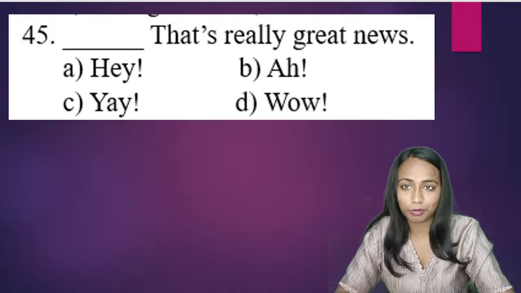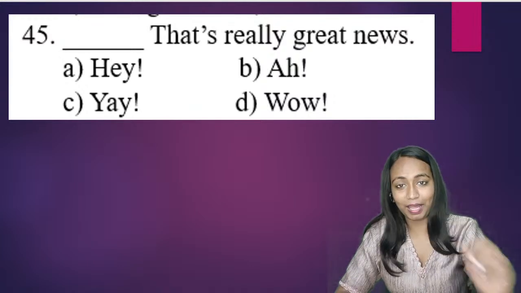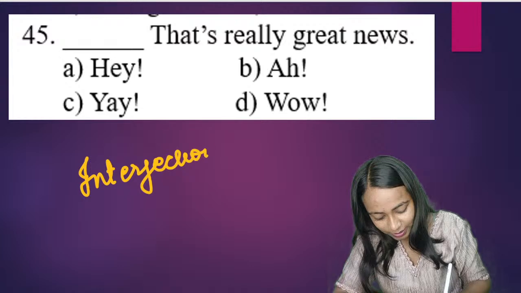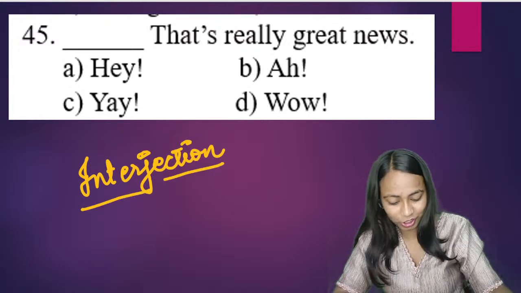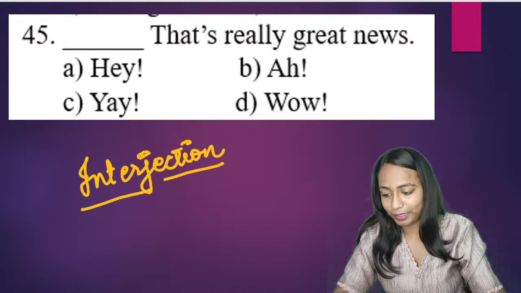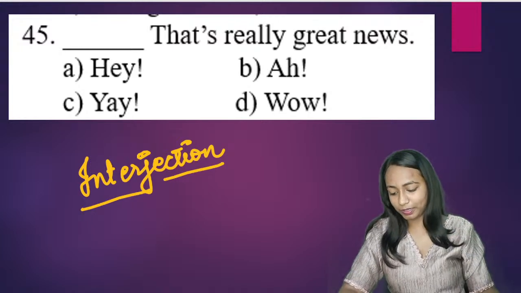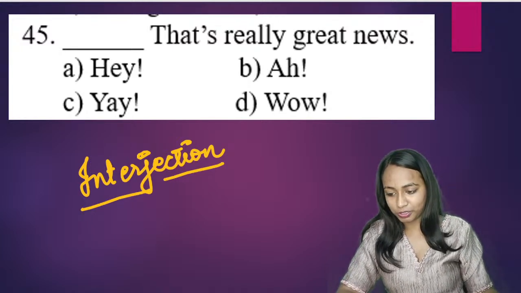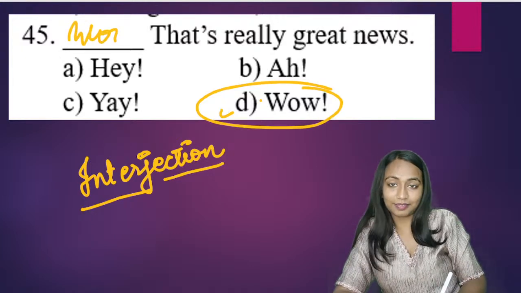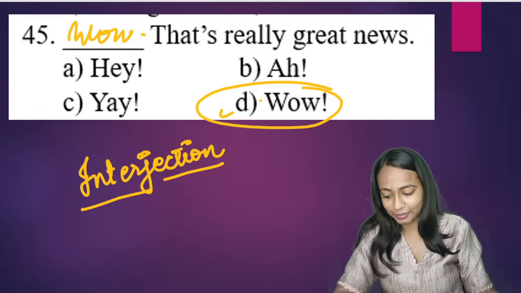The next question, question number 45. Blank, that's really great news. You have to supply the correct interjection. Hey, ah, ye, wow. What will be the correct answer? All of you are answering option D. So that is correct. Wow, that's really great news, making option D as the correct answer.